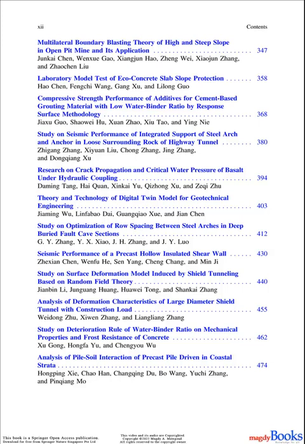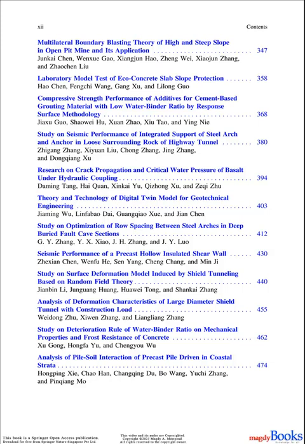Zhexian Chen, Wenfu He, Sen Yang, Cheng Chong, and Min Ji. 40. Study on surface deformation model induced by shield tunneling based on random field theory. Jianbin Li, Zhengguang Huang, Huawei Tong, and Shanghai Zhang. 41. Analysis of deformation characteristics of large diameter shield tunnel with construction load. Weidong Zhu, Shiwen Zhang, and Liang Zhang.